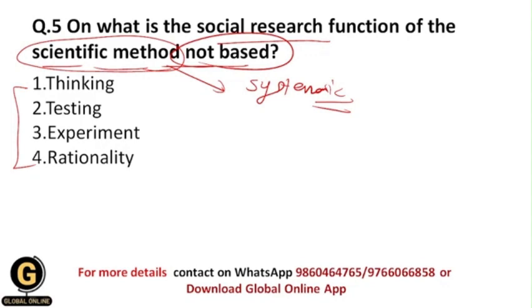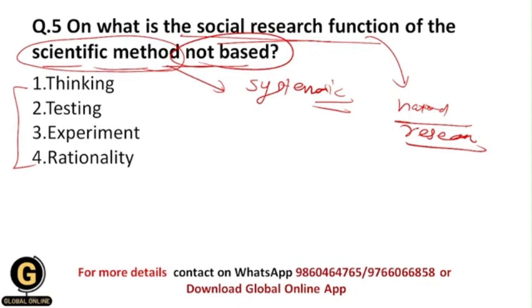And the social research function is similar to the natural research function. Social research function means that here we are studying society, the interaction of human behavior with society.